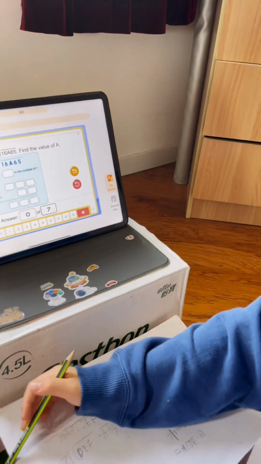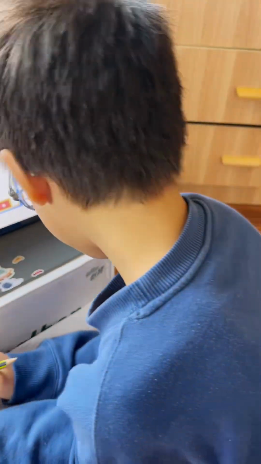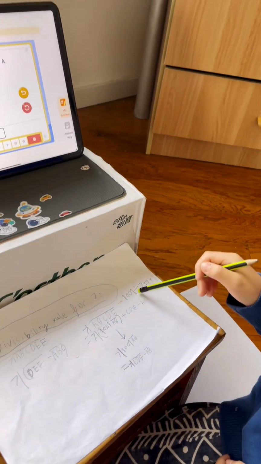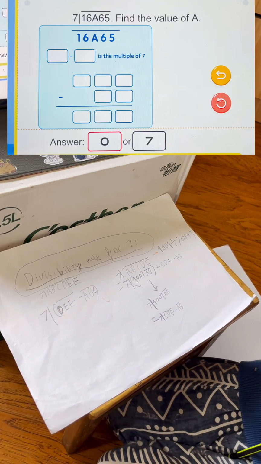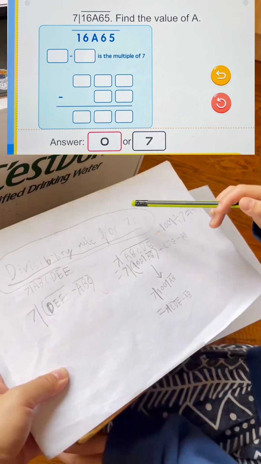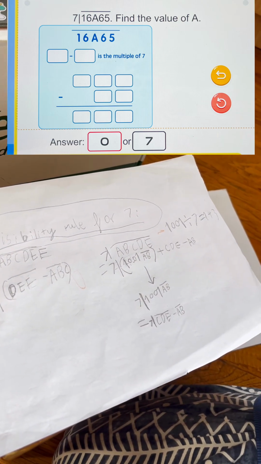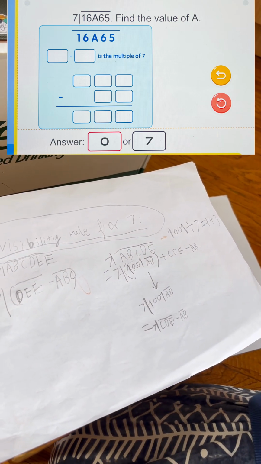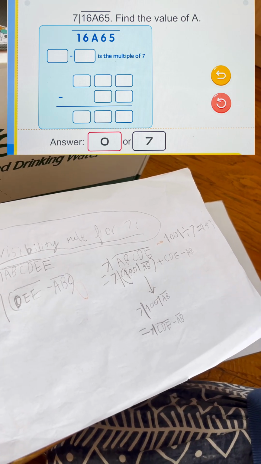First, I'm going to introduce you to a special number, 1001, because it equals 7 times 11 times 13. But here it's just talking about 7, so I'm going to make it simpler: 7 times 143. And then you could use that to solve the question. So the divisibility rule is